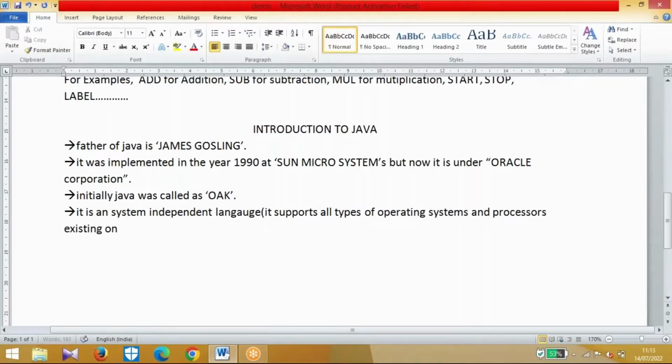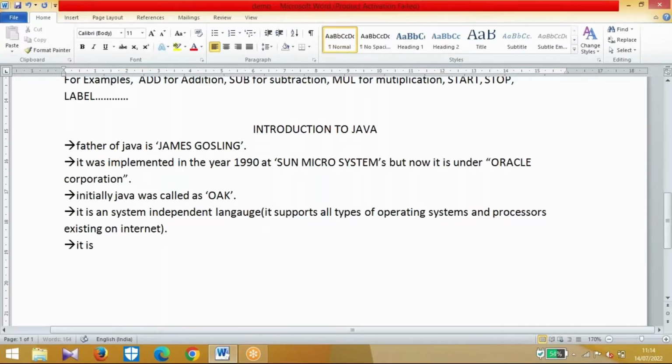existing on the internet. Why? Because if you are developing any web application in Java, not everybody uses the same operating system. Maybe I am using Windows, some people may use Linux, some Unix, some Ubuntu, some Mac OS or iOS, with any processor, maybe Intel i3, i5, i7. So if you are developing any application in Java, it should support all types of operating systems and processors existing on the internet. That is the reason we call it a system independent language.